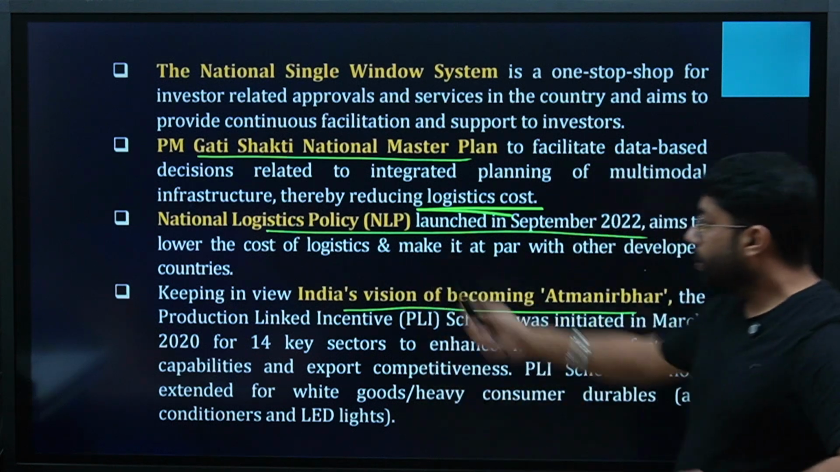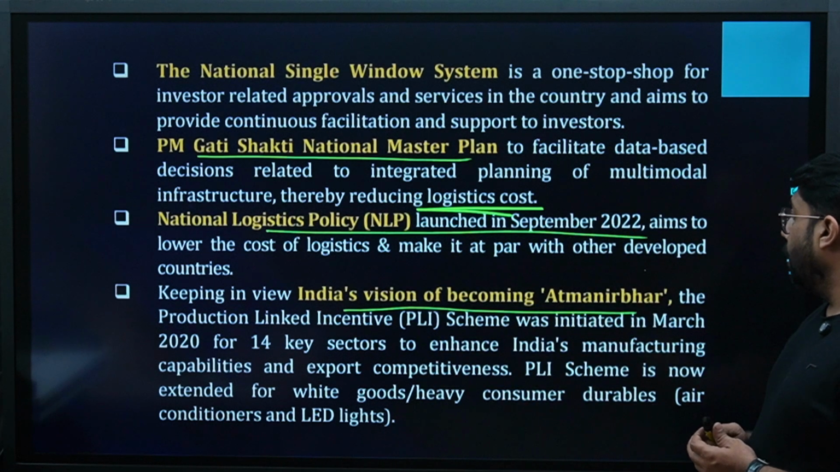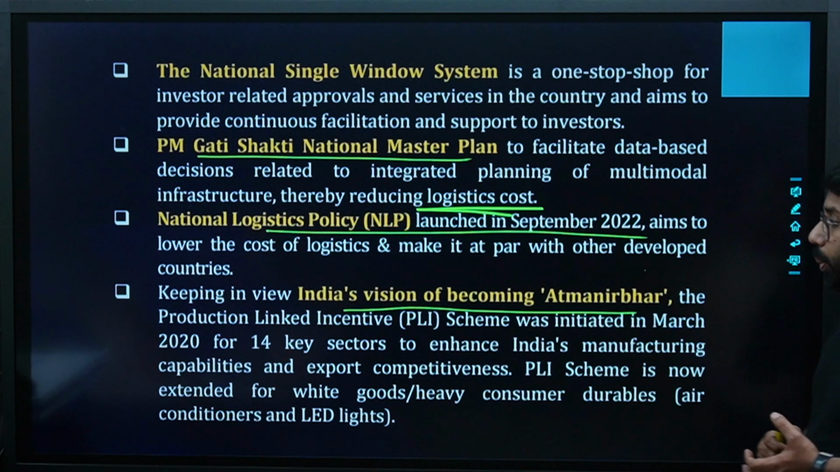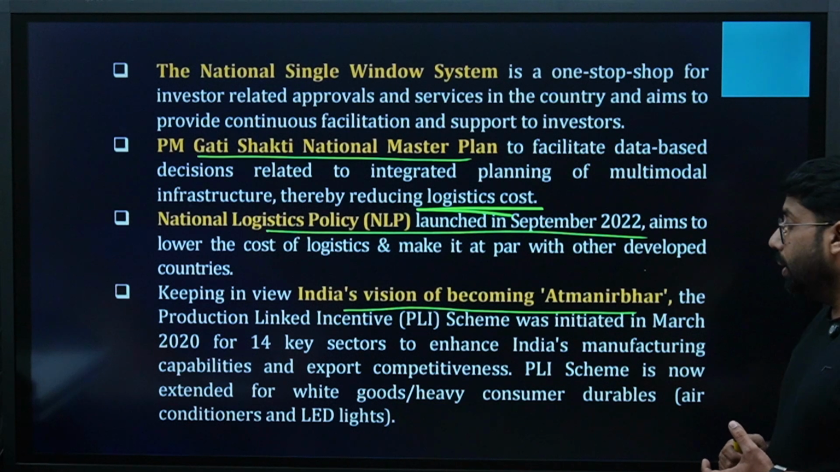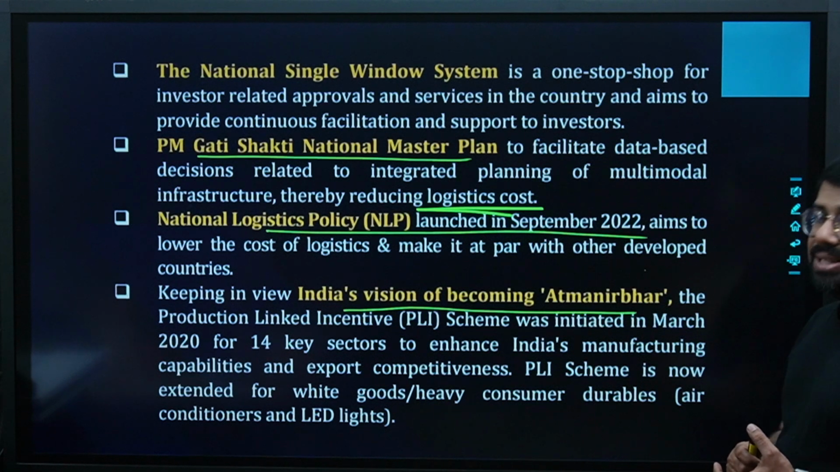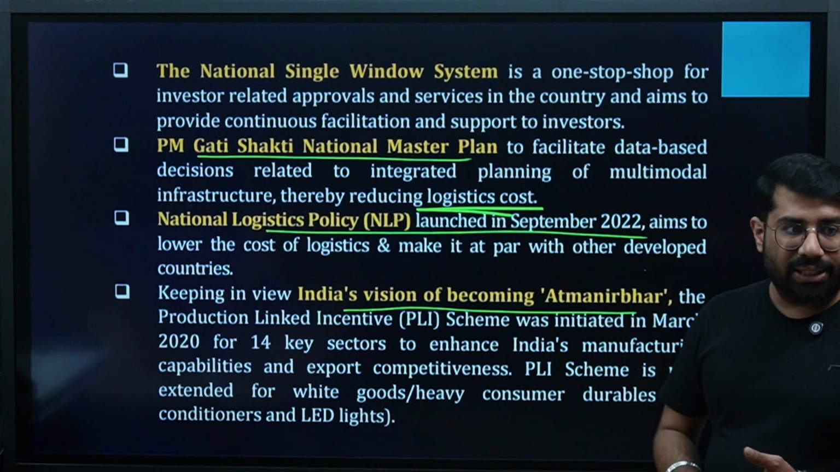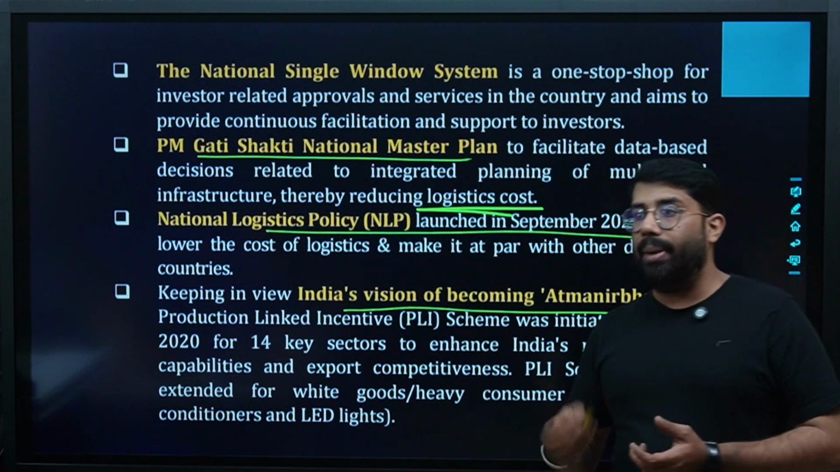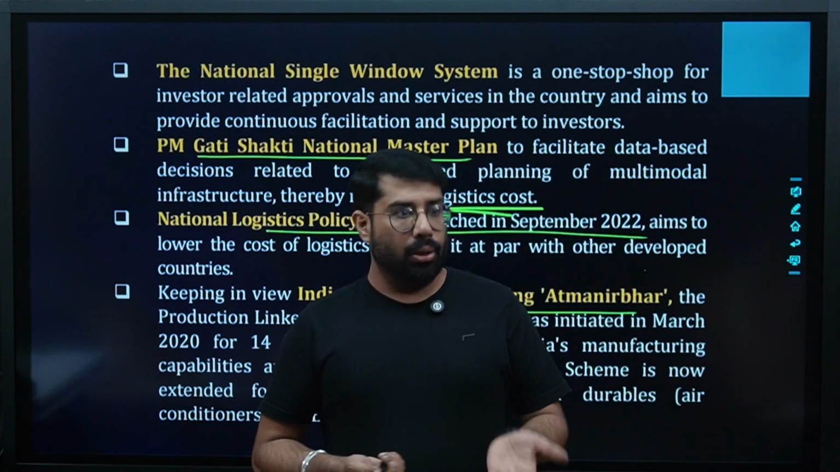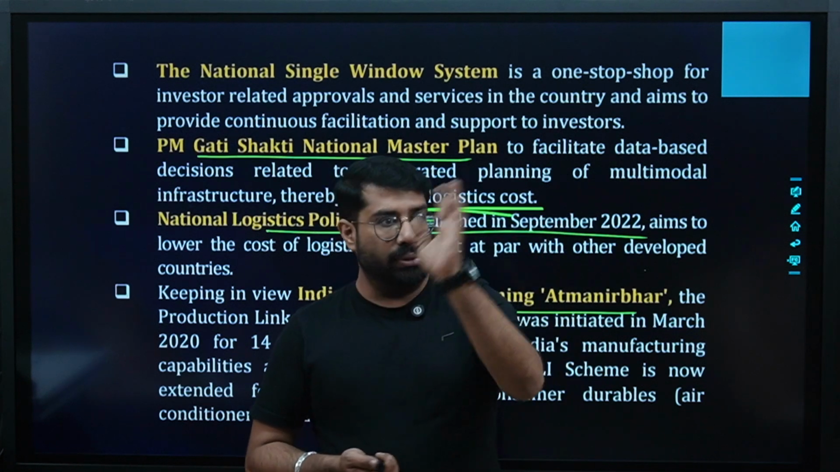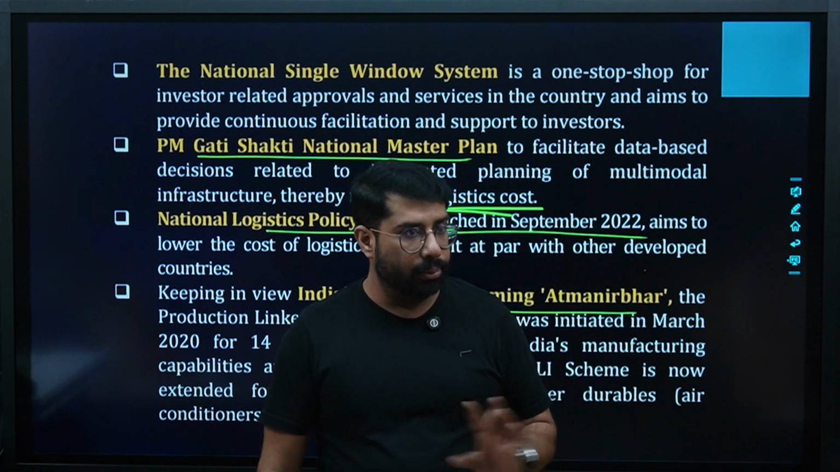Getting the point? Yes. Then, keeping in view India's vision of becoming Atmanirbhar Bharat, the production linked incentive PLI schemes were initiated in March 2020 for 14 key sectors to enhance India's manufacturing capabilities and export competitiveness. The PLI scheme is now extended to white goods, heavy consumer durables, air conditioners, LED lights, etc. Basically, you get benefits depending upon the level of production you are doing: small scale, medium scale, or large scale, you get incentives accordingly. Are you clear?